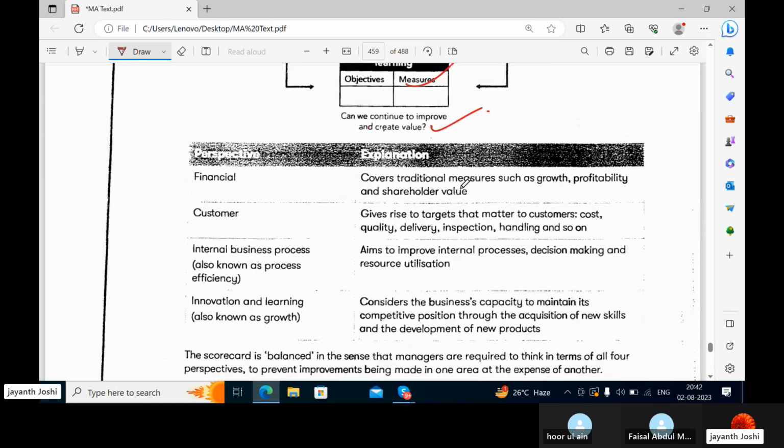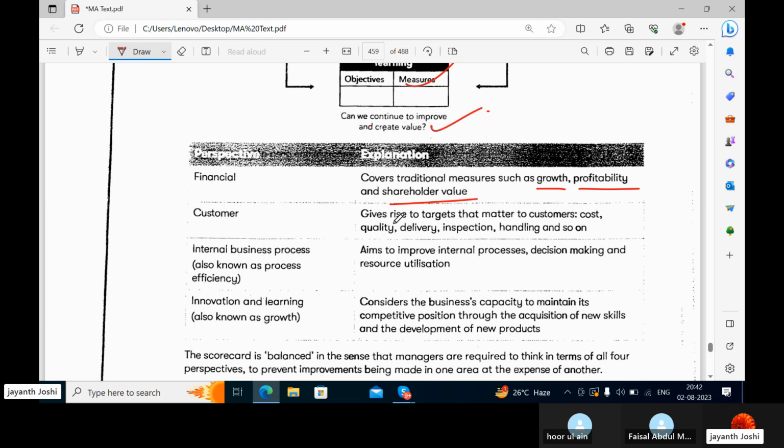Financial covers traditional measures such as growth, profitability, and shareholder value. So financial is always about how the wealth of the shareholders can grow, how the profitability can be high, and how the shareholders' value can be enhanced. That means whatever investment they have made, the investment value can be increased.